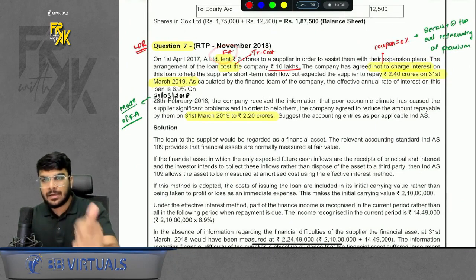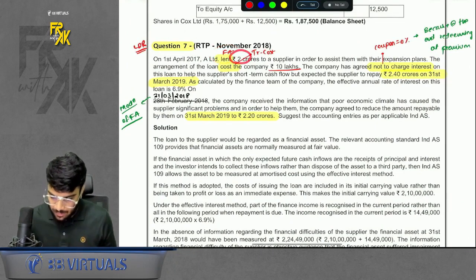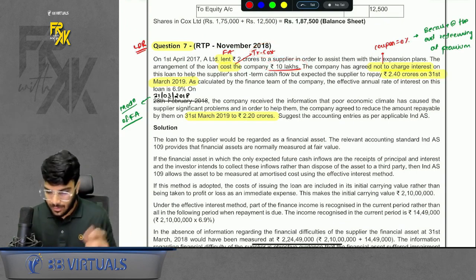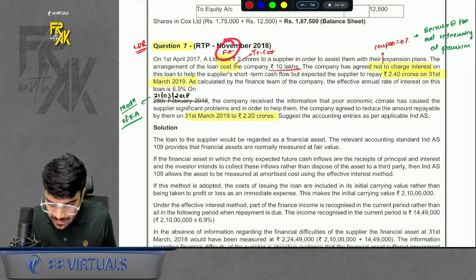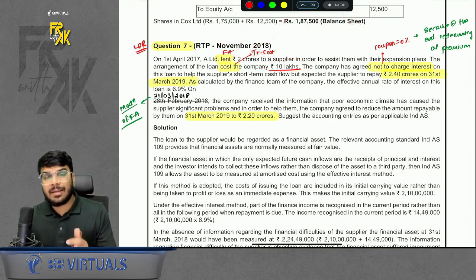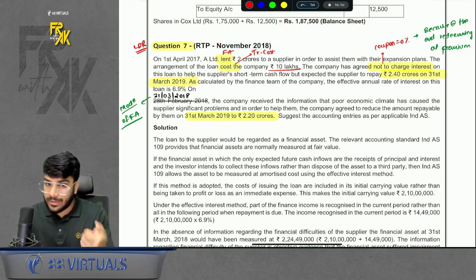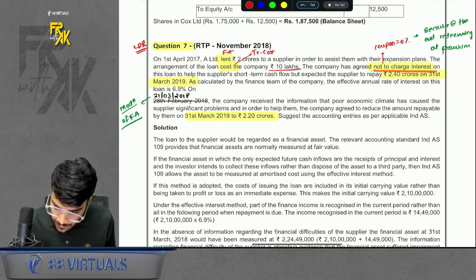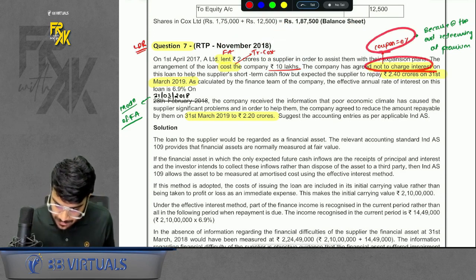That means it is a financial asset for us. We lent 2 CR. No relationship, nothing is there. TC is there, 10 lakhs on day 1. Okay. So in case of a financial asset, do you remember TP plus TC is the fair value? In case of a liability, we reduce it. In case of an asset, we add it. Already revised, huh? Okay. Then not to charge an interest. Coupon was 0 in this case.